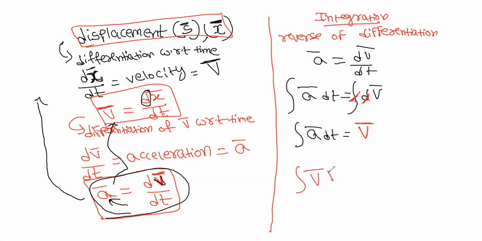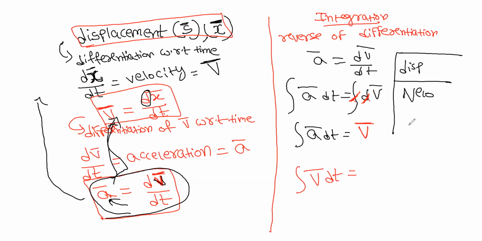Integration of v dt. Just take the reverse. Go in reverse form. When you integrate acceleration, you get velocity. I told only three quantities: displacement, velocity, acceleration, right?